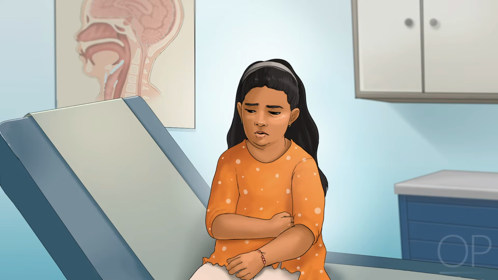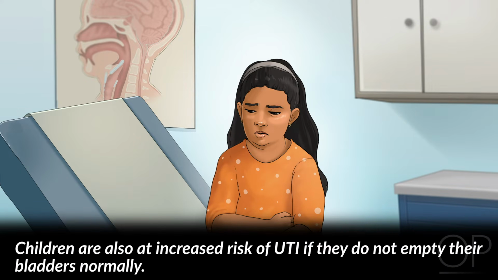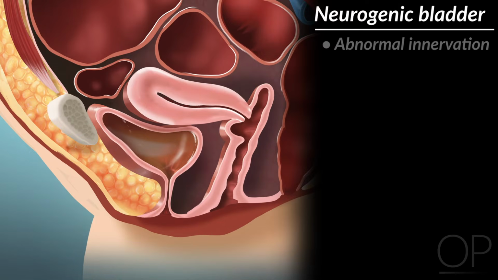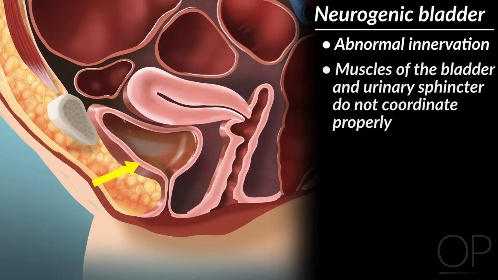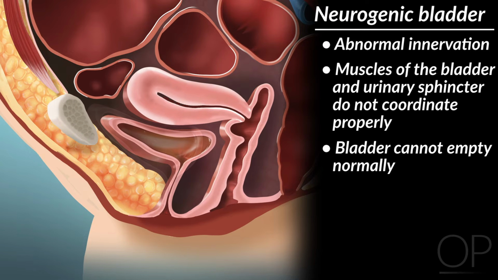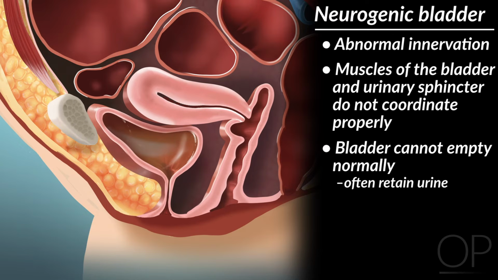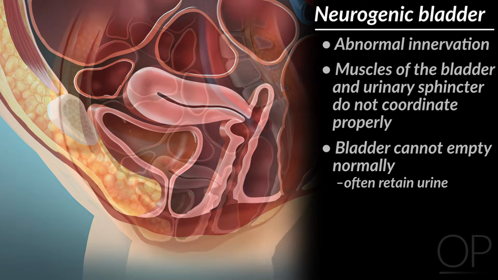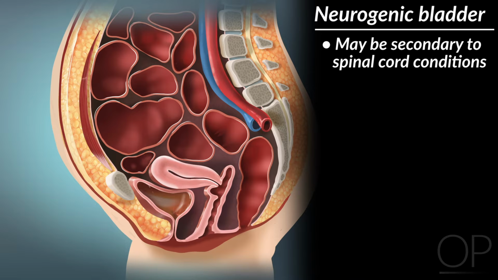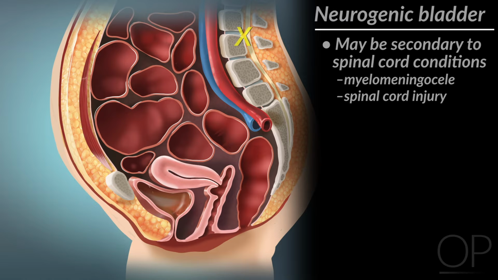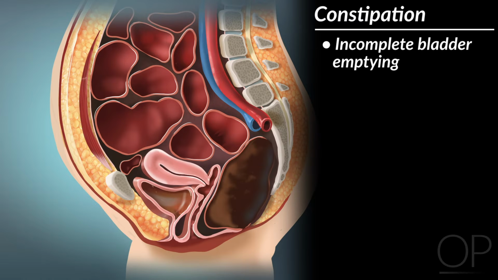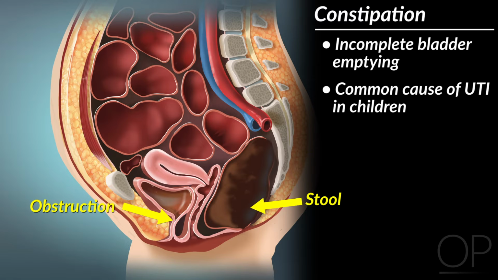In the absence of an anatomic obstruction, children are also at increased risk of UTI if they do not empty their bladders normally. Neurogenic bladder refers to abnormal innervation, such that the muscles of the bladder and the urinary sphincter do not coordinate properly, and the bladder cannot empty normally. Children with this condition will often retain urine or do not empty their bladders fully when voiding. Neurogenic bladder may be secondary to conditions affecting the lower spinal cord, such as myelomeningocele or spinal cord injury. Incomplete bladder emptying can also be secondary to constipation. As a result, constipation is a common cause of UTI in children.